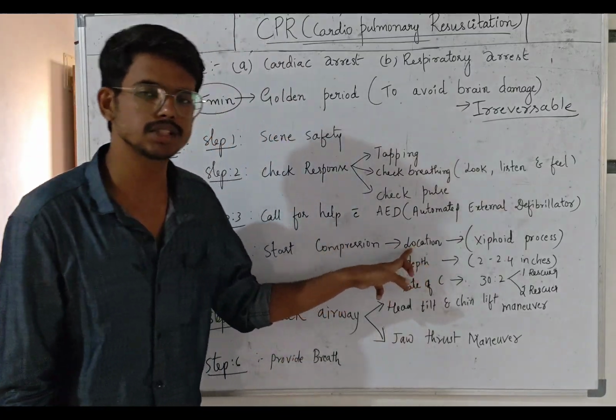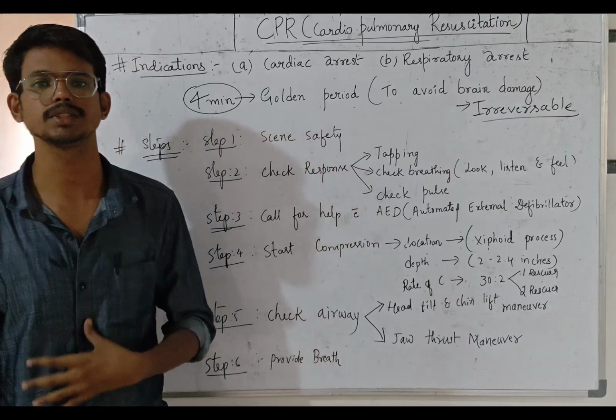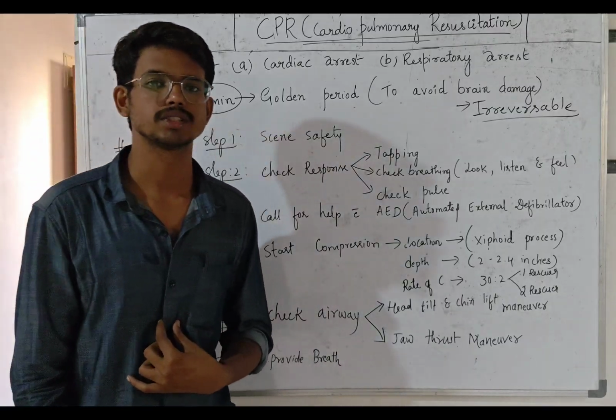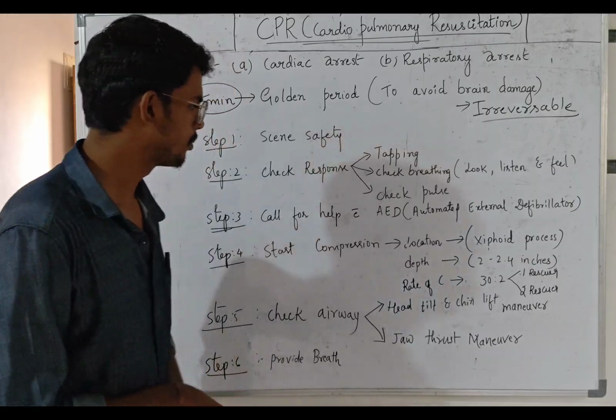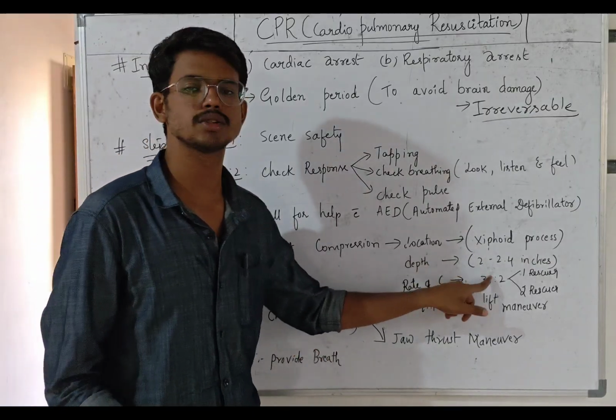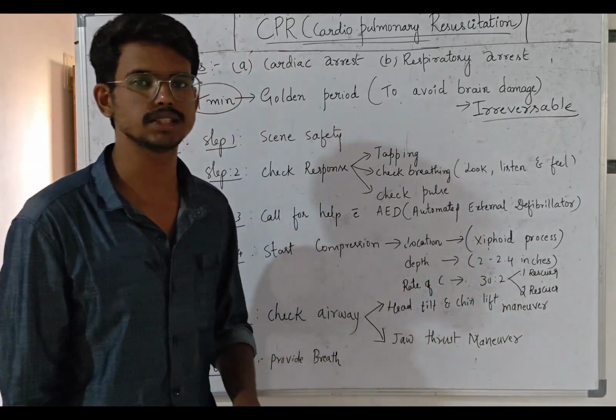What is the location of this compression? The xiphoid process. The xiphoid process is the end part of the sternum. We can see the xiphoid process there, and that is where we want to start the compression. And what is the depth of the compression? For adults, we can say 2 to 2.4 inches.